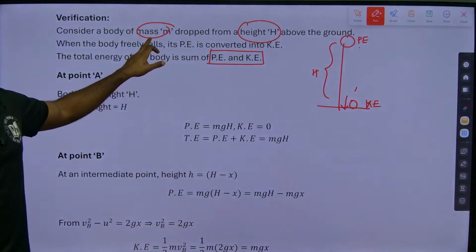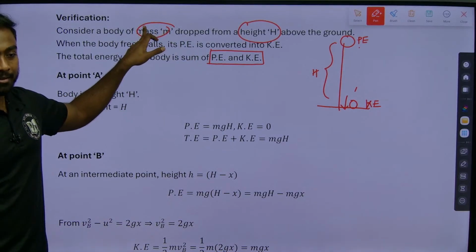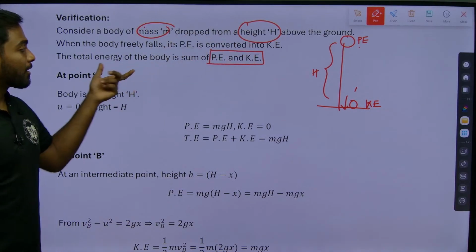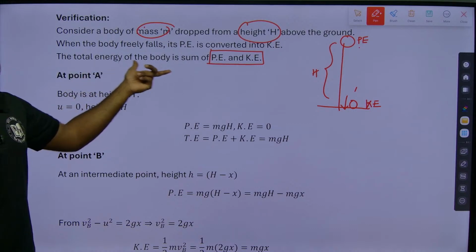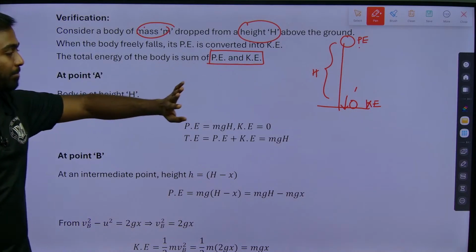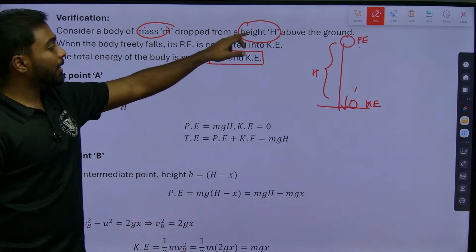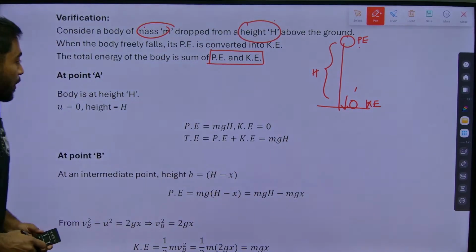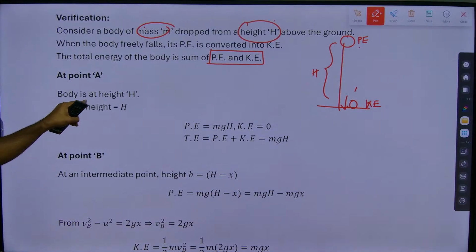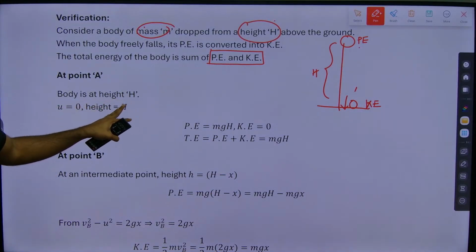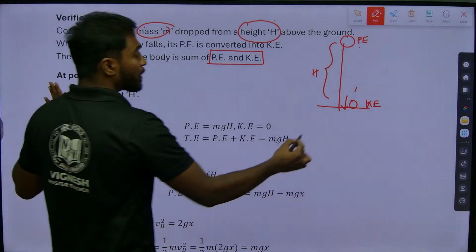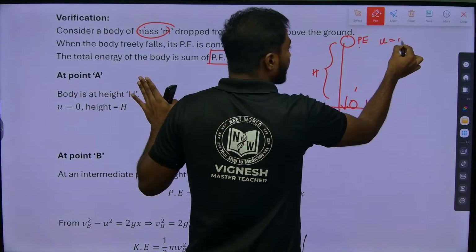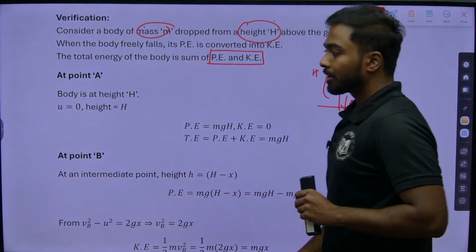First, the given terms I need to write: mass m, height h, and the total energy will be the sum of potential plus kinetic. The potential energy will be converted into kinetic energy from top to bottom. Now, at point A, the body is at height h, and we know that the initial velocity is 0.